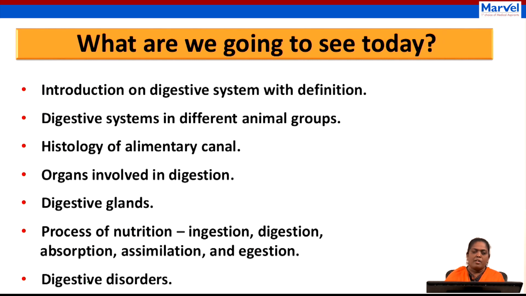Number one, introduction on digestive system with the definition, and how the digestive system works in different animal groups, and histology of alimentary canal. So, what do you mean by histology? Histo means tissues, logy, study of. So, what is histology? Study of tissues.